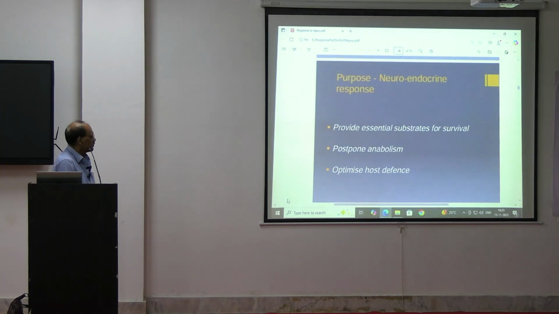Another point is why this neuroendocrine response is needed. What is the purpose? It provides essential substrate for survival. For our survival after injury, these substrates are important, and they provide essential substrate for survival. Second, they postpone anabolism.